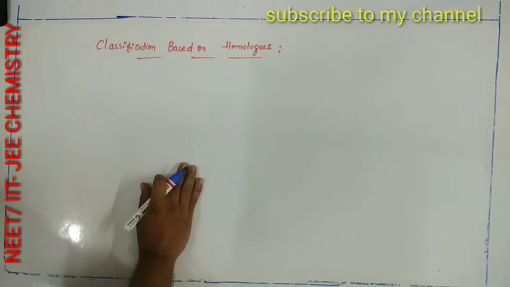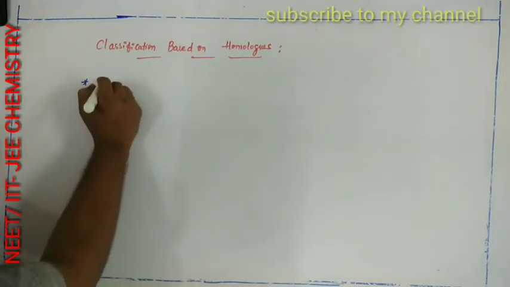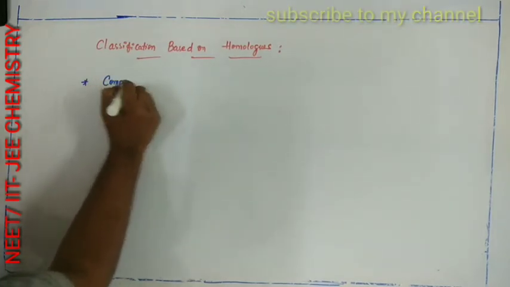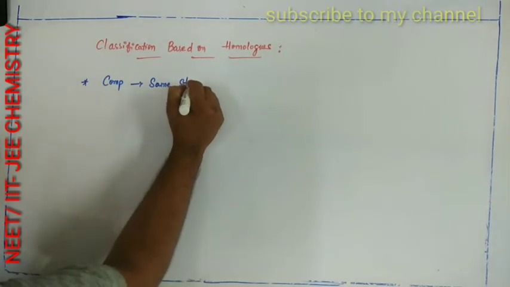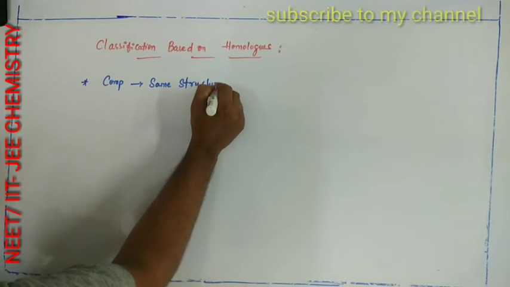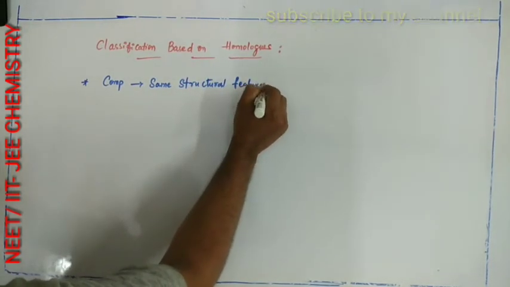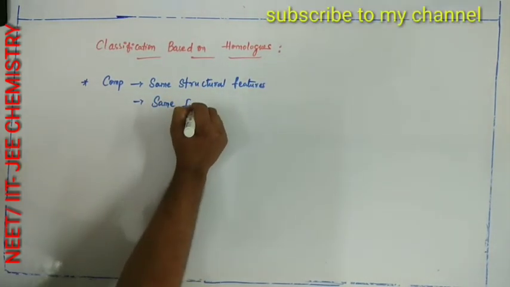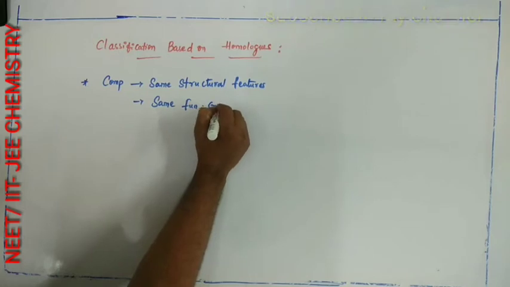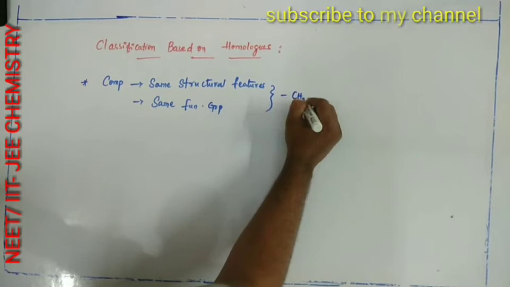Next, classification of organic compounds based upon homologues. Here, what are homologues? The compounds which have the same structural features and the same functional group, but differ by a CH2 unit.